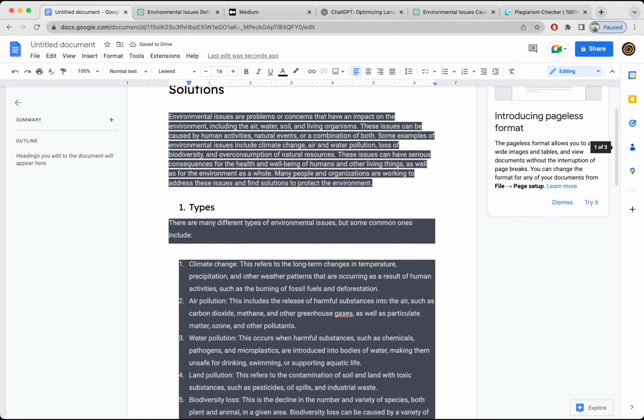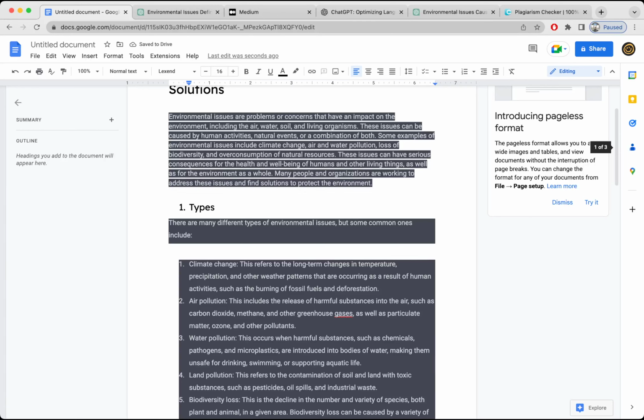I'm going to paste it underneath effects. Let's discuss the solutions. Again, I'm going to copy this line, come here and paste it. I'm going to replace effects with solutions. Let's hit enter. So there are many different solutions to environmental issues.